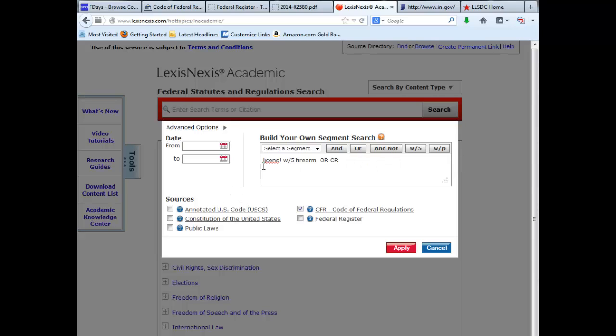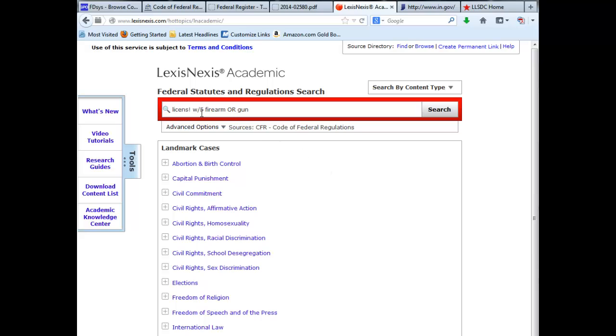So at this point, I'm looking for any version of the word license. That's what the exclamation point is for. It will find me license and licenses and licensing and licensed, any version of that word. I want it to be within 5 words of either firearm or gun. If I click Apply, it adds it to my search box, and once again I'm searching only within the Code of Federal Regulations.